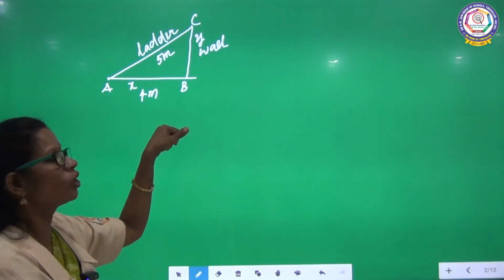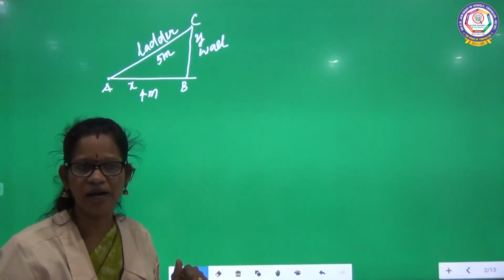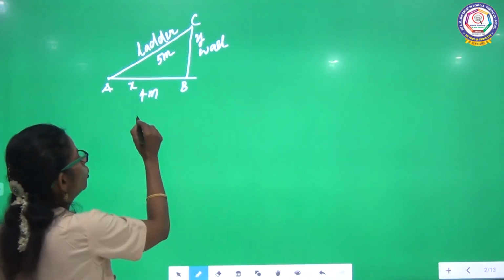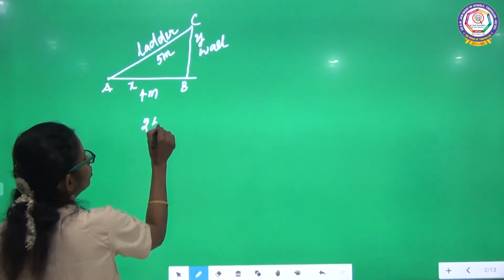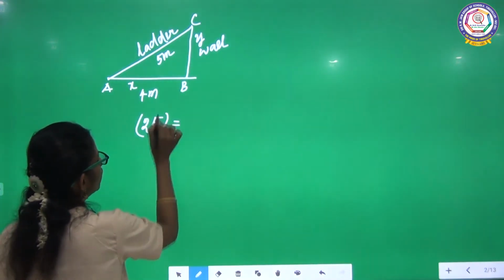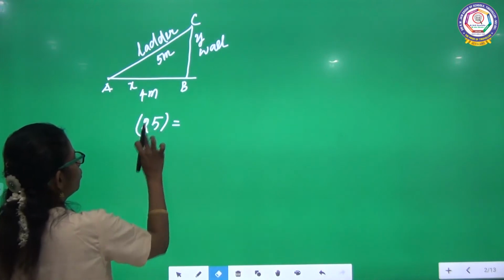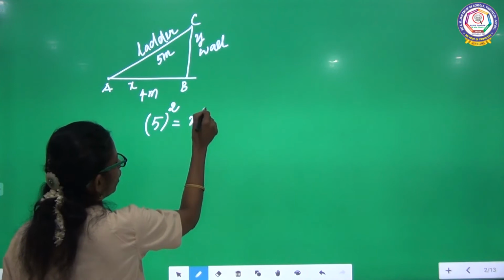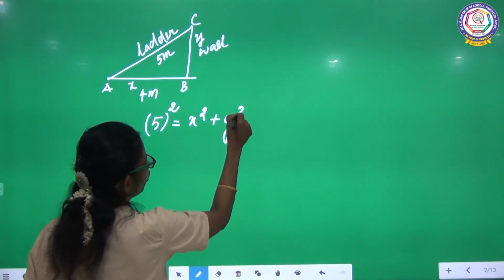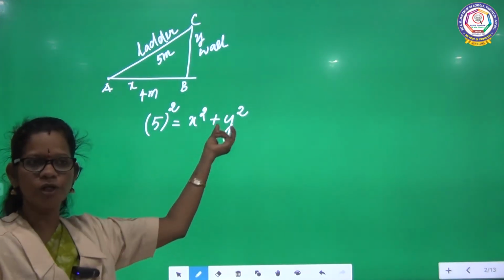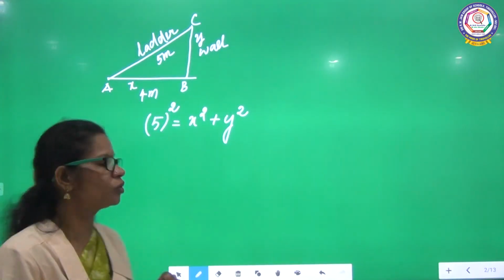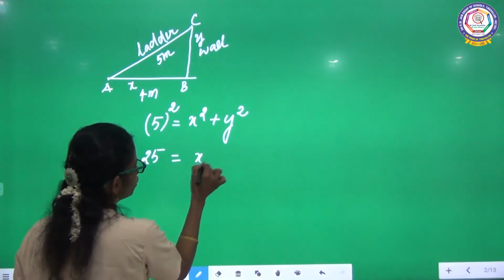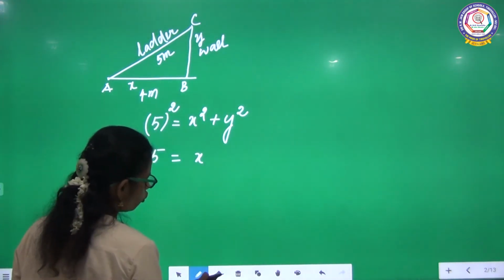When you see the figure, what you can understand, it is a right triangle. If it is a right triangle, we can apply the Pythagoras rule, right? 25 equal to, that is 5 square equal to x square plus y square. Hypotenuse square equal to sum of the squares of the other two sides. 25 equal to x square, where x is 4.